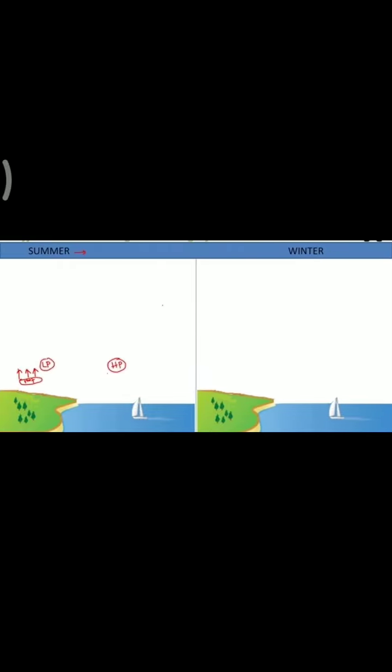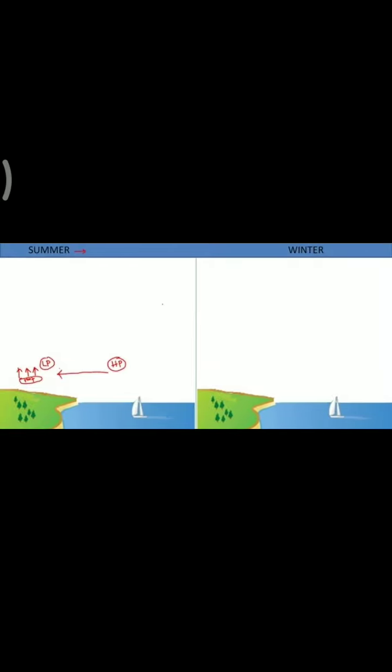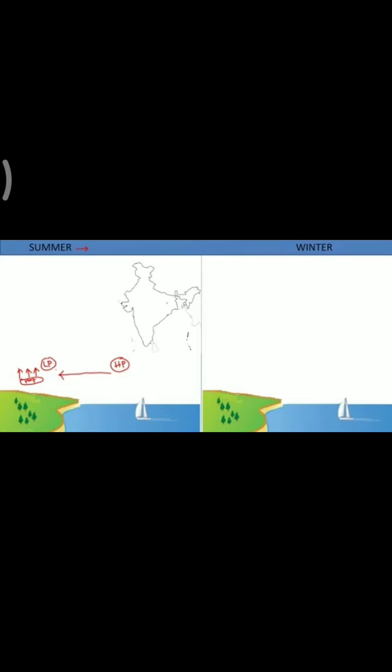Now what happened during the summer season? You can see that this land gets heated up due to the intense, or you can say high, temperature. As a result, low pressure is created here, and when the low pressure is created, the winds start blowing in the upward direction. So on the land there is a low pressure and on the water there is a high pressure. Now you know that the winds blow from high pressure to low pressure, that is sea breeze during the summer season.